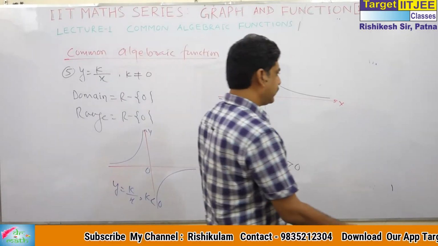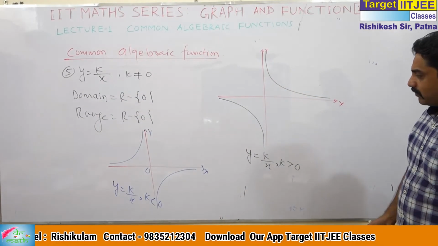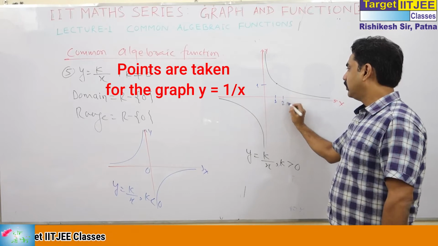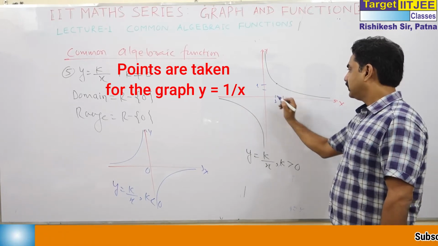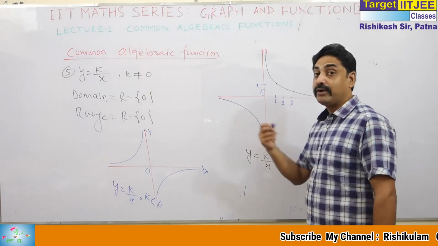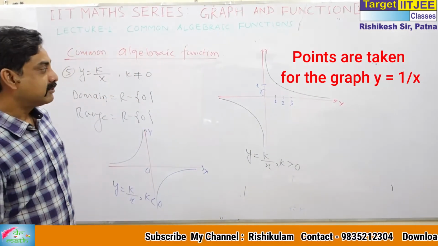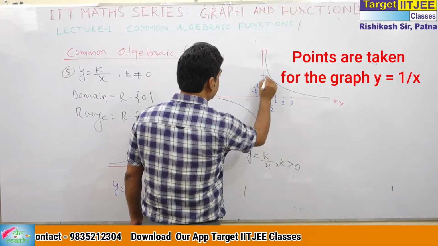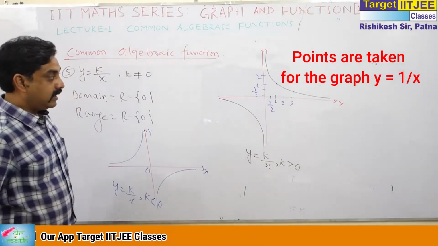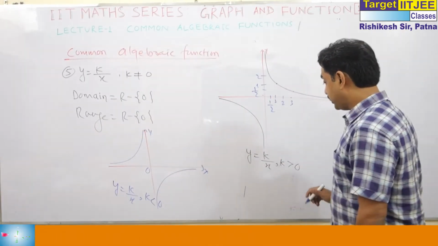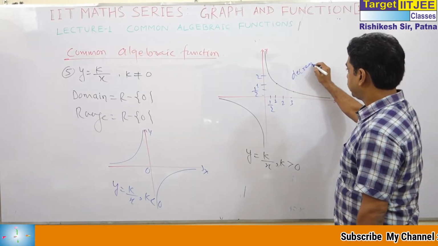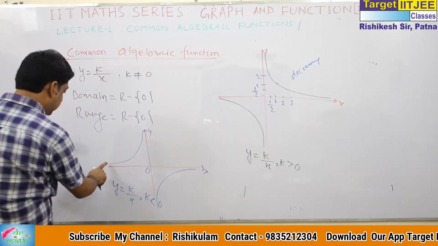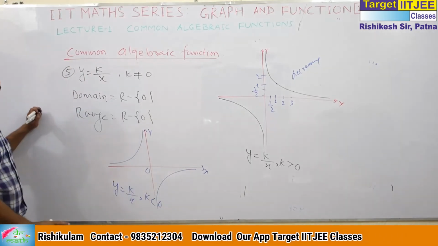Graphs of 2 by x, 3 by x, 4 by x are similar in nature. If you want to find points, you can take x is equal to 1, y is equal to 1; at x is equal to 2, y is equal to 1 by 2; at x is equal to 3, y is equal to 1 by 3. You can go through points, but we don't have so much time. When x is 1 by 2, y is 2. We have to learn that this is decreasing in nature, decreasing from this to this, and this is increasing in nature.